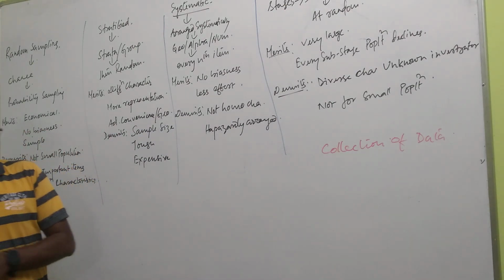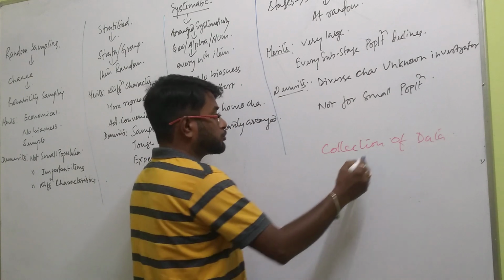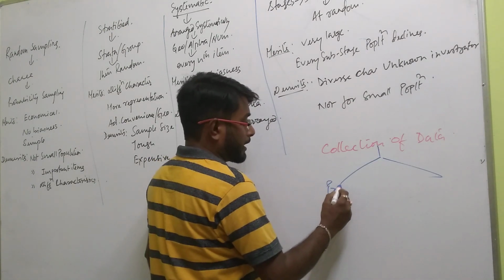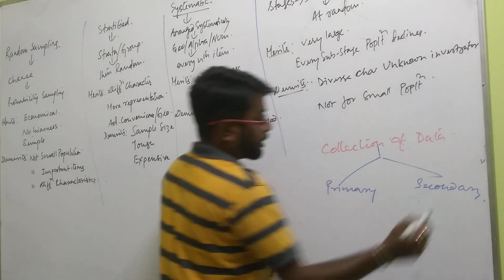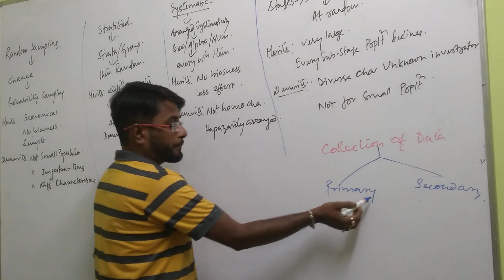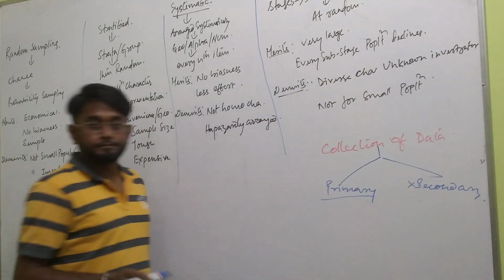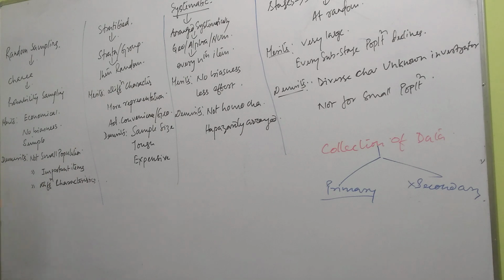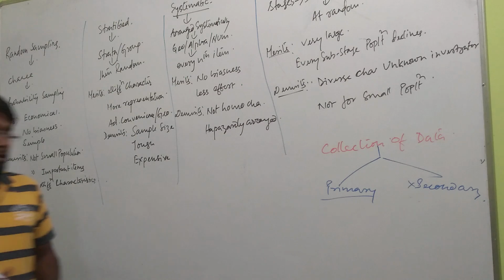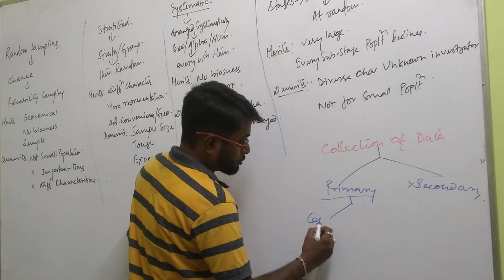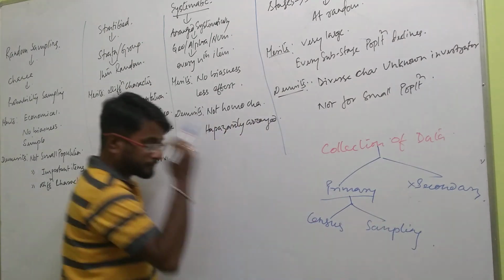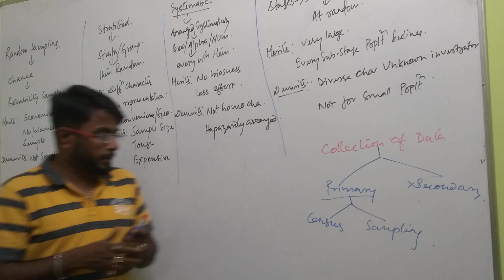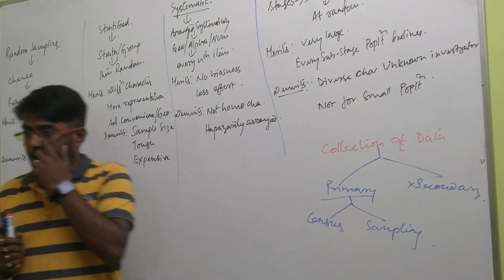Understood? So collection of data, we had two forms. One is called primary and then it is secondary. Now basically our focus right now is on primary, not on secondary. Clear? If we further expand primary source of data collection, we have two more. One is called census and another is called sampling.